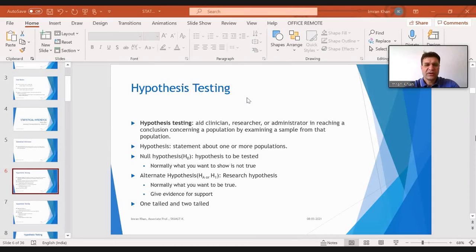Then you have one more hypothesis, which we call the alternate hypothesis. This is a research hypothesis. The null hypothesis is denoted by H0, and the alternate hypothesis is denoted by either HA or H1.